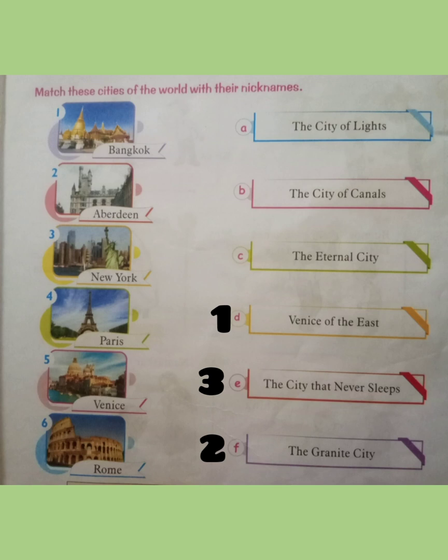Next one is Paris. Paris is also known as the City of Lights. Venice is also known as the City of Canals. Next one is Rome. The nickname of this city is the Eternal City.